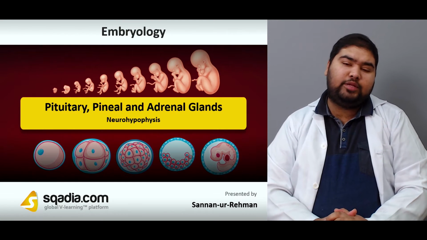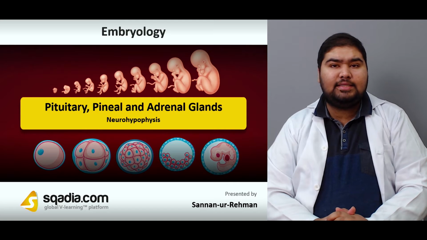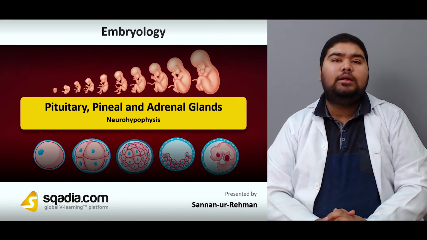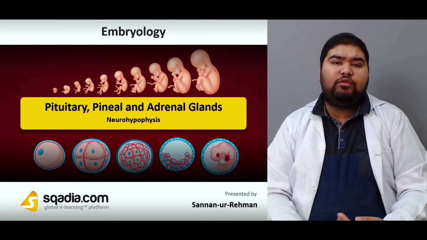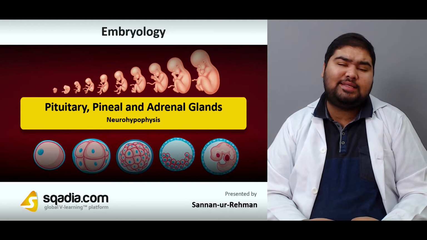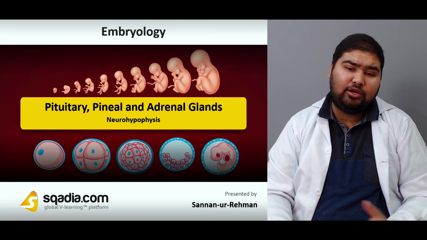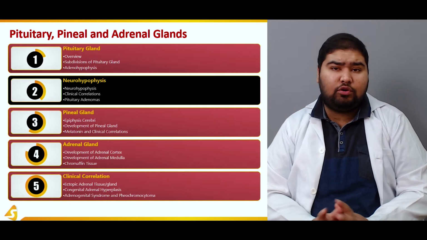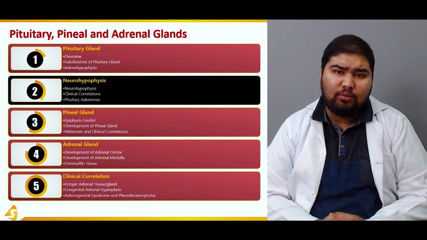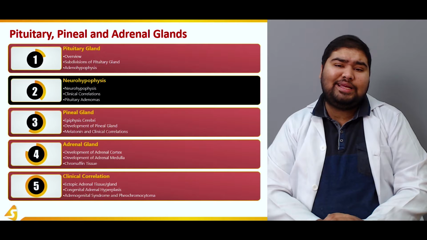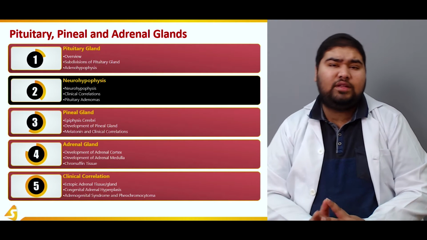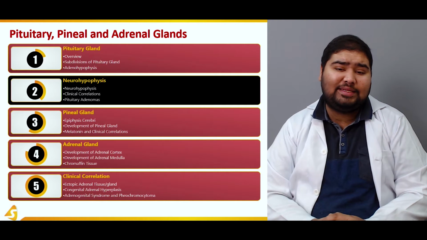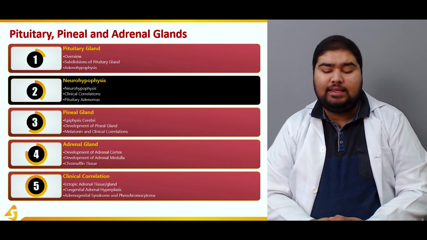We are still talking about the pituitary, pineal and adrenal glands, and at this point in time we'll talk about the second part of the pituitary gland, that is the neurohypophysis. We've already talked about the first part, that is the adenohypophysis, and now we'll take a look at what the neurohypophysis is. This section has been divided into an overview of the neurohypophysis, which will explain what this part is all about. Then we'll see the clinical correlations of what happens if the development of the pituitary gland does not go as planned. Finally, we'll talk about some pituitary adenomas in the end.